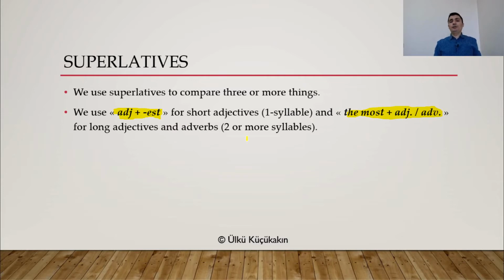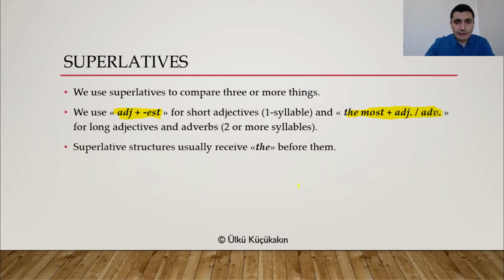So the most hardworking, the most successful, the most comfortable, the most beautiful, all right? So long adjectives are used with the most, all right?